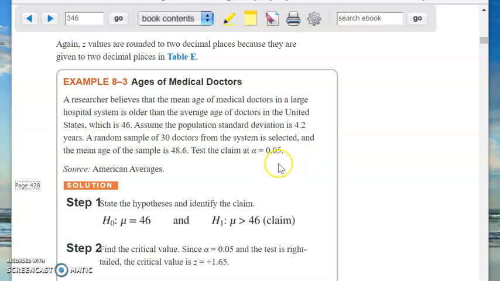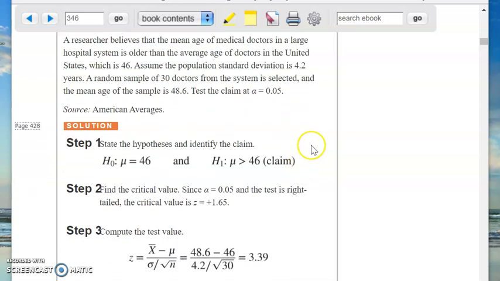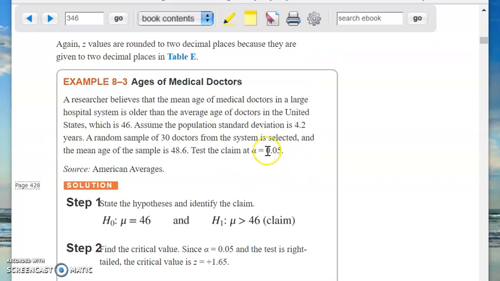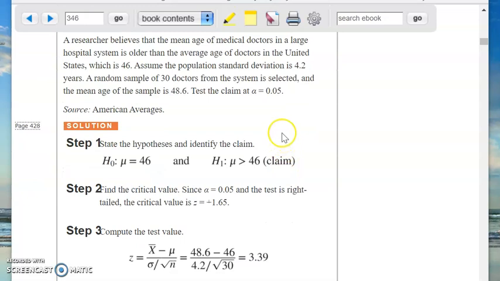But it's not scientifically valid because you have not done the statistical test. Okay, so now it says test the claim at alpha equals 0.05. So that's my error budget. Now the only other thing I need to look at is the claim is going to be, what he believes is that the average age is older than the average age in the population. So that's a one-tailed test. So that's all I need to know. I've got everything written down that I need to know.